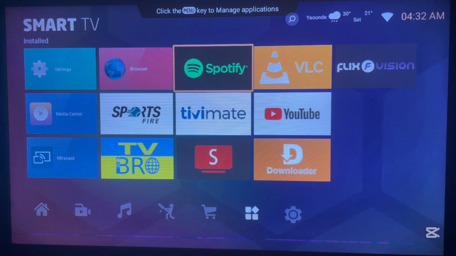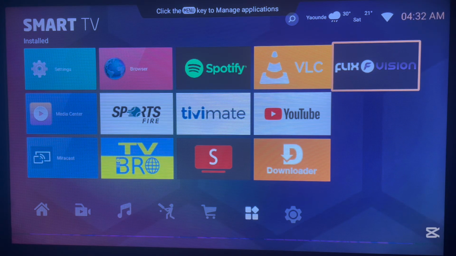The first application is FlixVision. So if you are someone who is interested in streaming movies on your Android TV without any subscription, then FlixVision is an application you should install. It's a very nice application for movie streaming on Android TV. If you want to stream movies but you don't want to use Netflix, FlixVision is your application and you should install this. At the end of this video, I'm going to show you how to install FlixVision, so keep on watching.